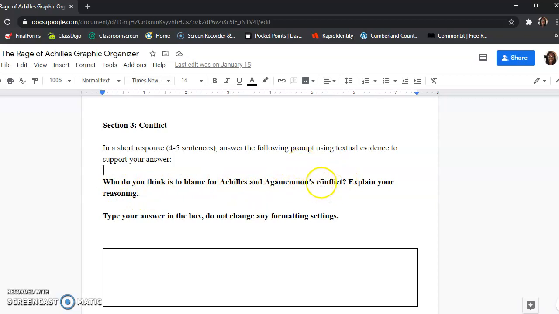Remember, a conflict is an external issue between two beings or two opposing forces. In this instance, this conflict is man versus man, Achilles versus Agamemnon. And you need to explain who you think is to blame for this issue. Okay, you're going to do that in 4 to 5 sentences.